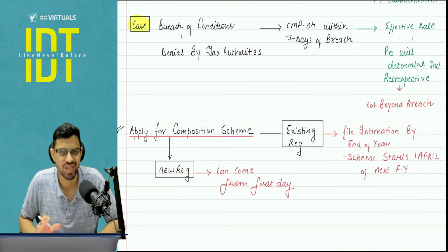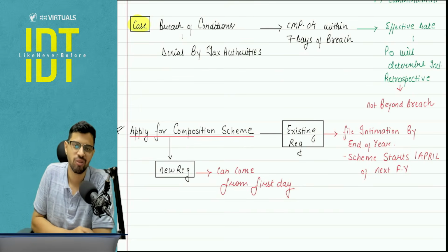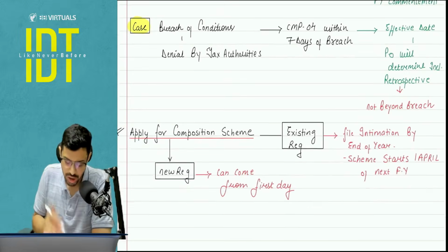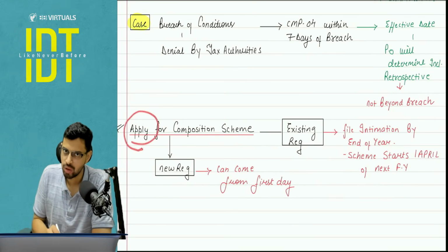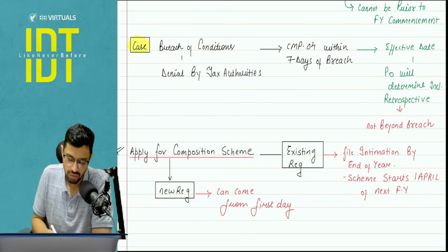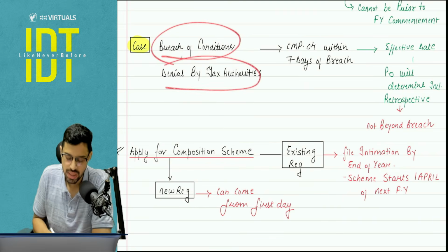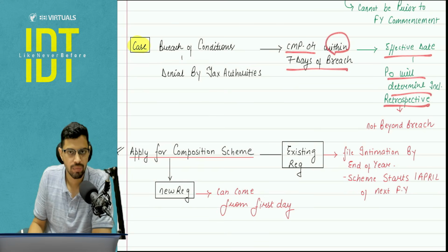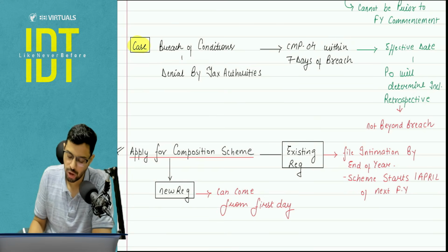This is a lot of procedural aspects, and the ICM material has not given this in detail. But I'm trying my level best to give you the pointers. Pay attention. The main point is the applying part, not the breach part. But still we will cover that if there is any breach of conditions and the tax authorities now deny you the scheme. Again, CMP-04, within 7 days of breach, the effective date the PO will determine, because they have caught you. But again, it will not be beyond the breach.